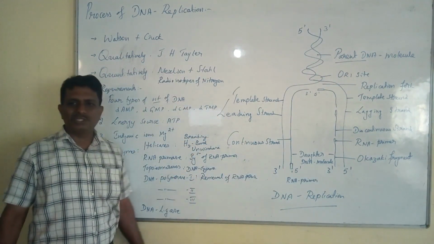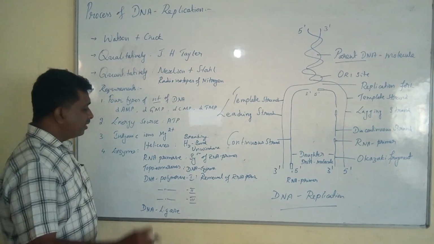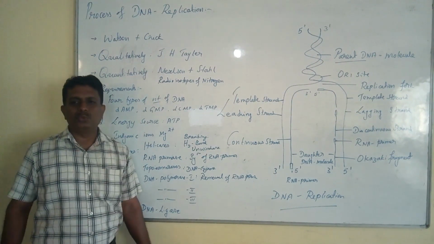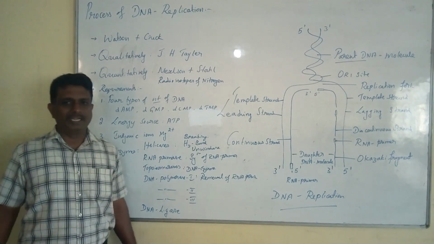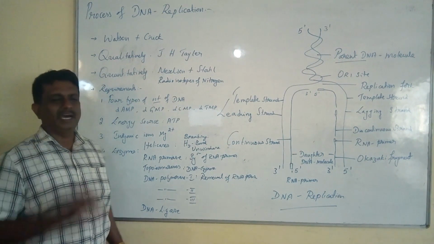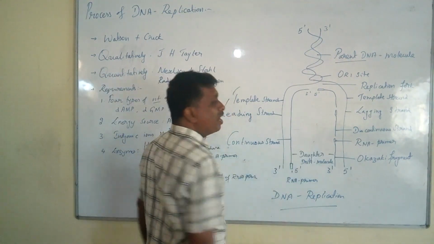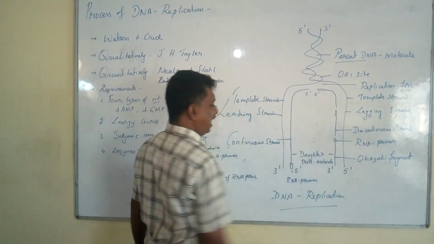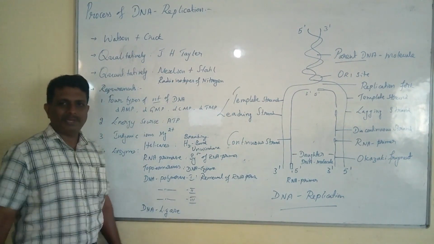The next important one is DNA polymerase II. It plays a very important role in rectification, or correcting the wrong nucleotide sequence in the newly synthesized strands.